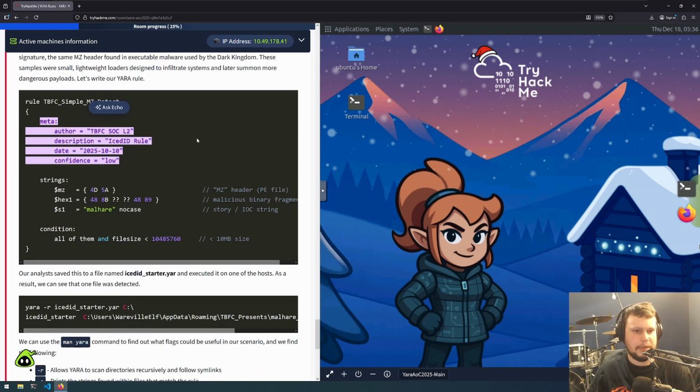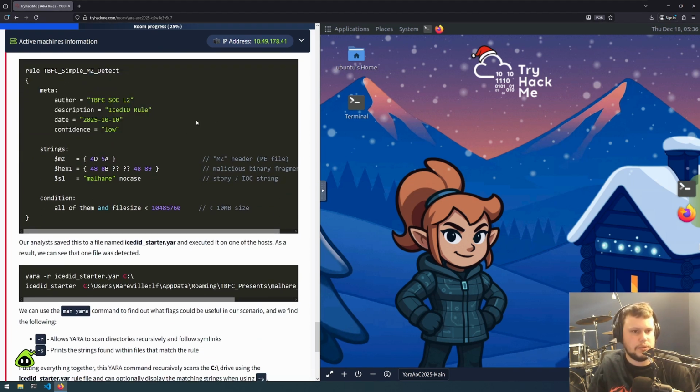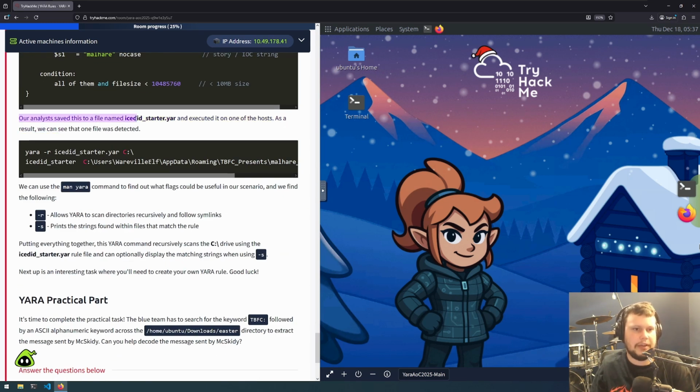So I've got the metadata about the rules, searching for strings where the MZ is this hexadecimal. We're then searching for this hexadecimal within it, and then we're searching for the string of Malheur located within it. And then the condition is that all of these need to be met, and the file size must be less than 10 megabytes. So our analyst saved this file named icedid_starter.yara and executed it on one of the hosts. As a result, we can see that one file was detected. So it was detected throughout the system, and it picked up this file here.